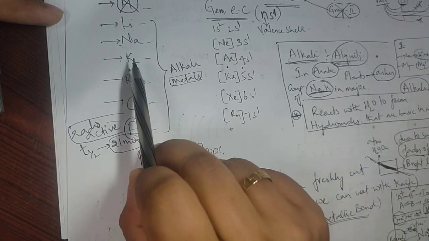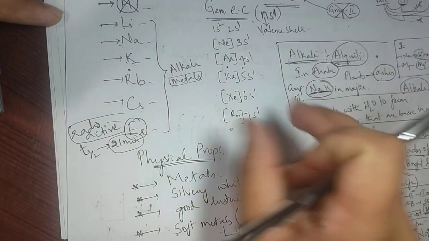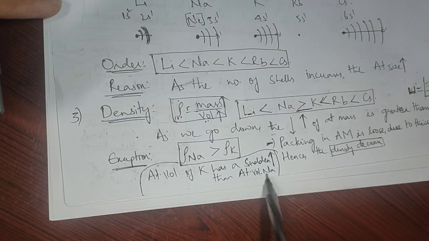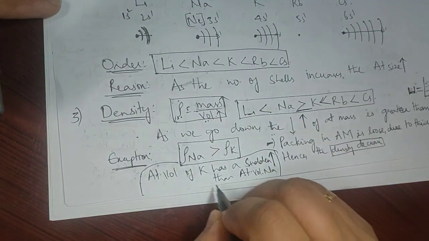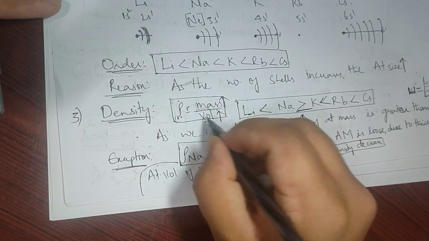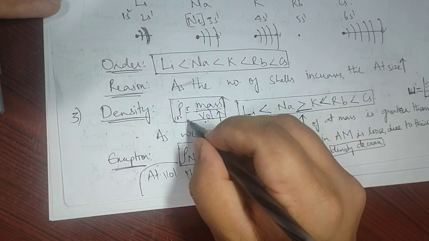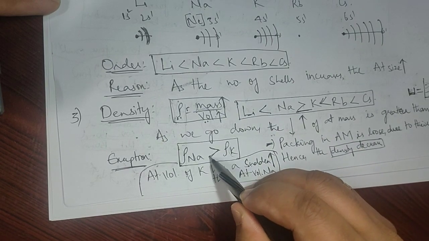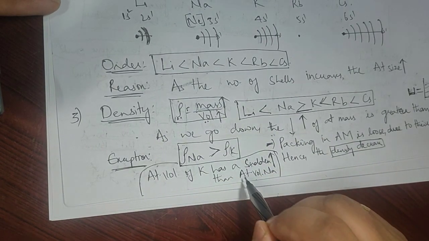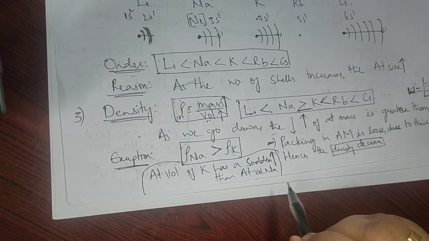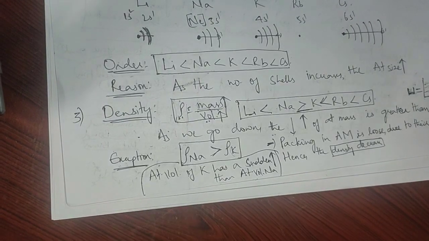Remember this: in the case of potassium, there is a sudden increment in the atomic volume. Because there is a sudden increment in atomic volume from sodium to potassium, and density is inversely proportional to volume, density should decrease. That's what is shown. In potassium's case, density is lesser than sodium because of the sudden increment of the atomic volume. So this is the exception case that you must know.